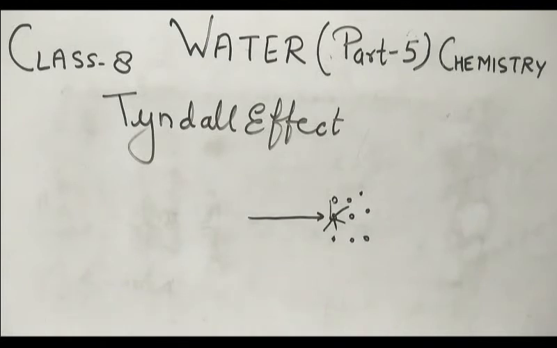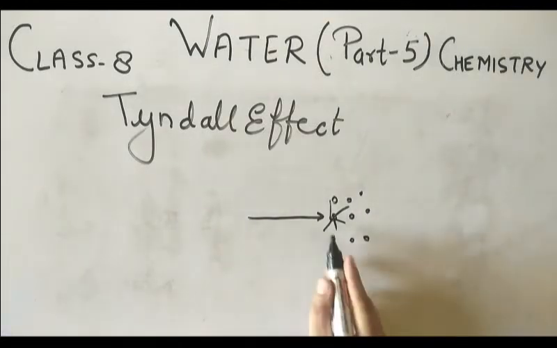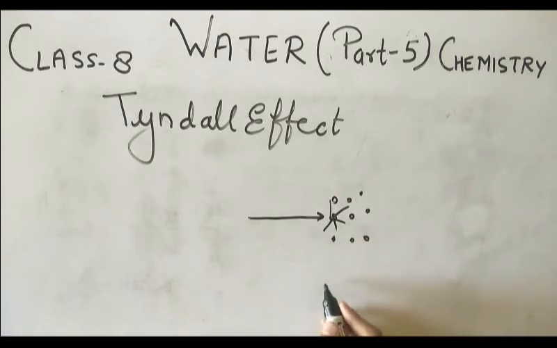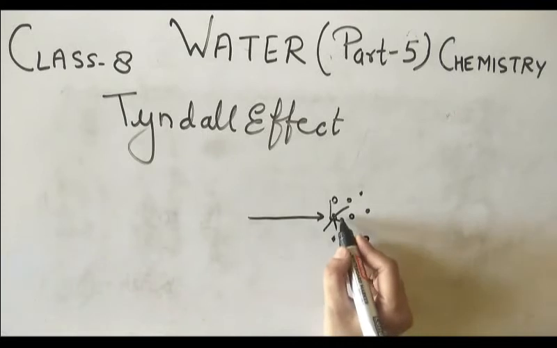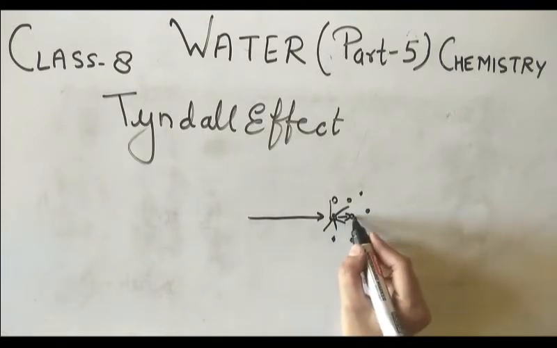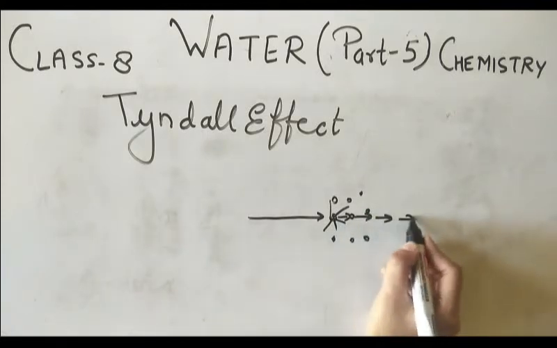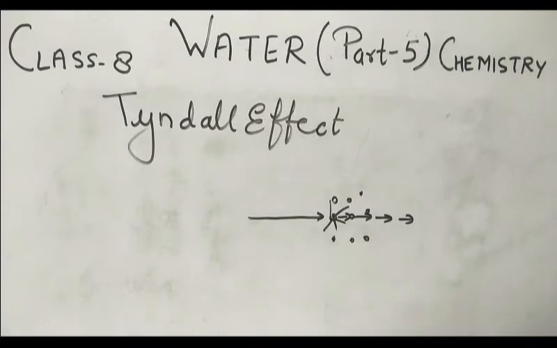Okay, and as it is going to reflect in all the directions, तो wherever you are there, that reflected light just reaches your eyes and you are just able to see the path of light, and the same way it passes to the next particle. That is the reason we are able to see the path of light in the colloidal solution, because the big particle scattered big light and the small particle scattered small light.